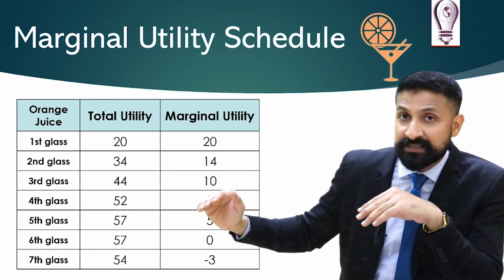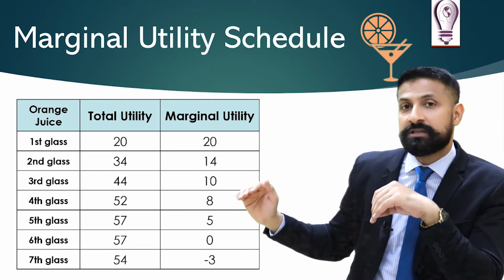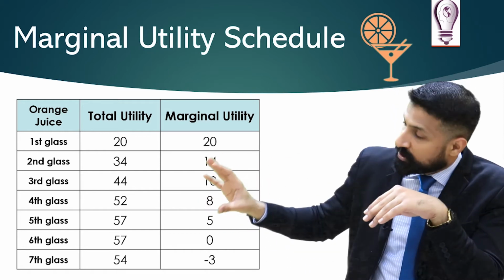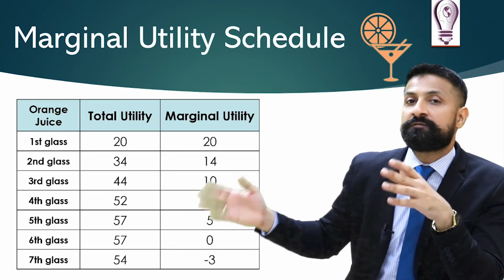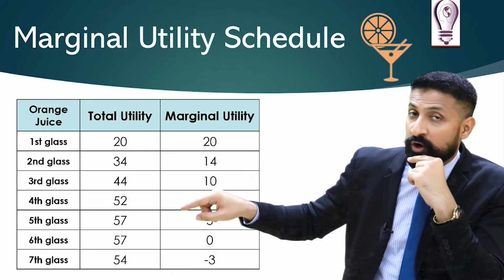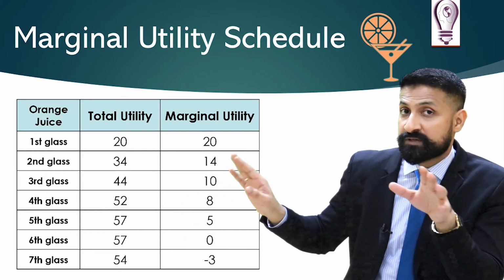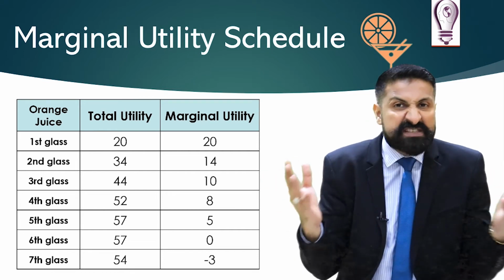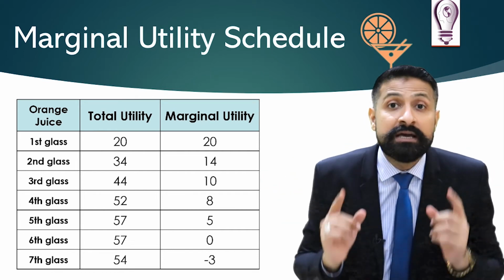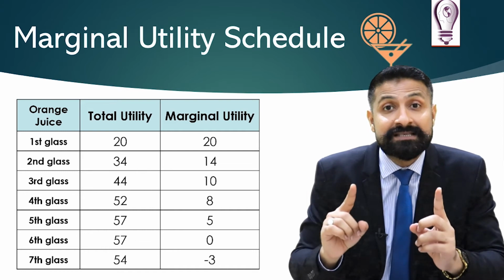And when I drank the sixth glass, the marginal utility was 0, because the sixth glass did not give me any sort of satisfaction. The total utility of the fifth glass and sixth glass was 57. There was no change, so I did not feel any satisfaction after consuming my sixth glass.